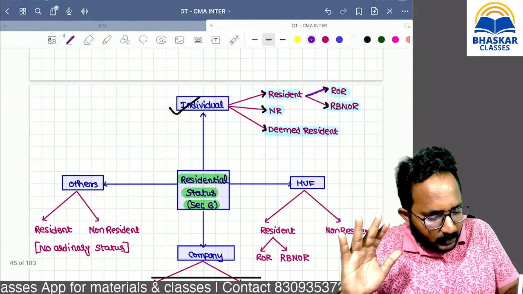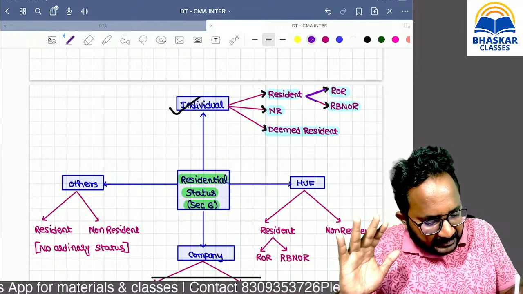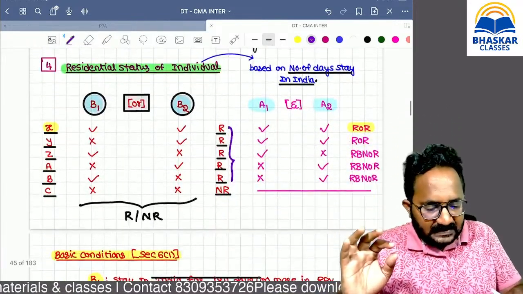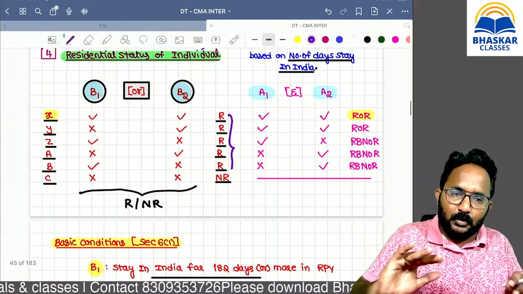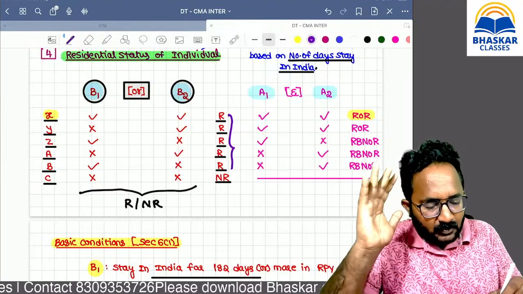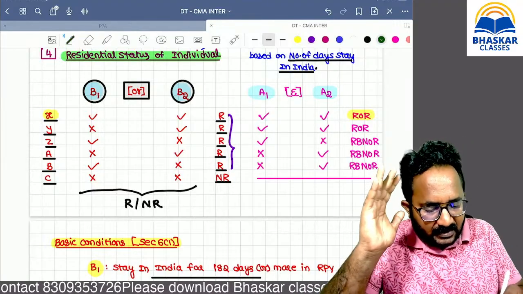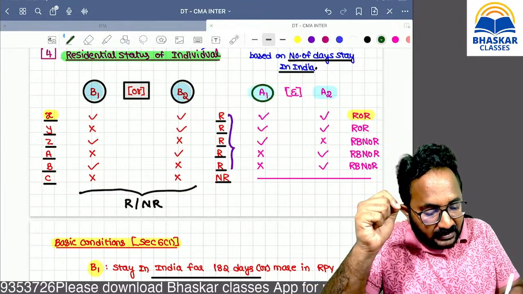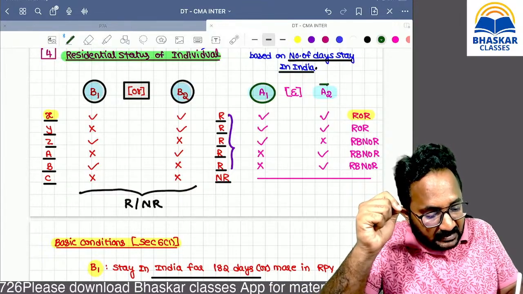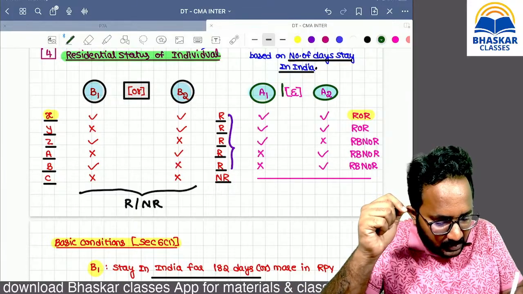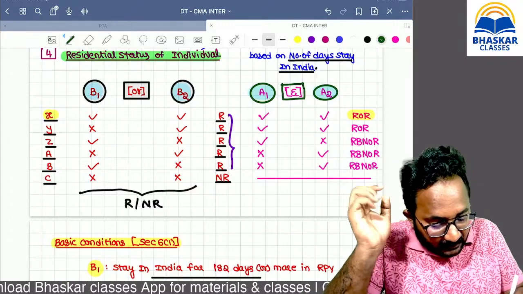Further, we have to compute whether he is an ordinary resident or not ordinary resident. For this procedure, we have additional condition 1 and additional condition 2.